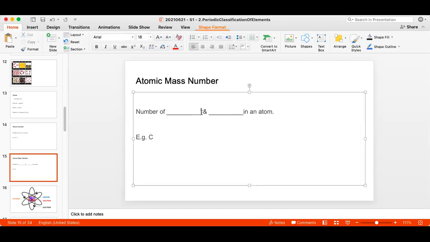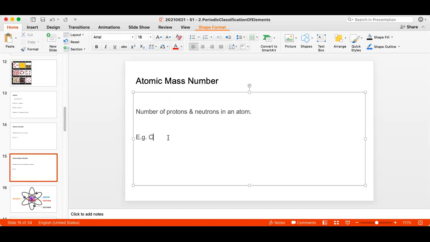Yes, you are right. Atomic mass number is the number of protons and the number of neutrons in an atom. So atomic mass number of an atom or atomic mass number of an element is the number of protons and neutrons in the atoms of that element.